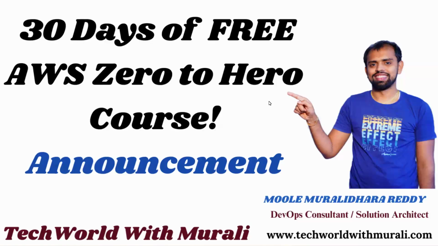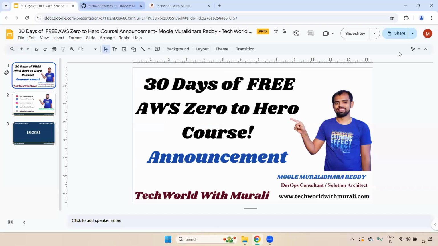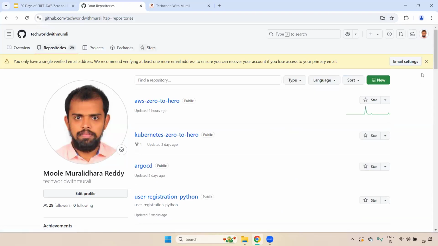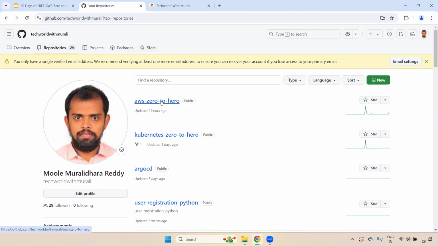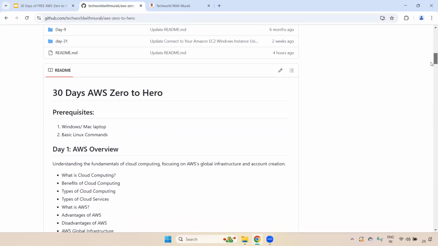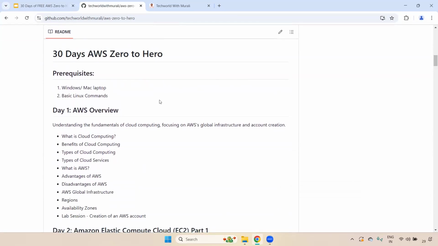Let's see that. For that, we have the Tech with Murali GitHub repository. Here we can go to repositories, and then here you can see AWS Zero to Hero. I have prepared that GitHub repository, README file, everything, day 1 to day 30, and now we are going to discuss what topics I'm going to cover in this 30 days series.